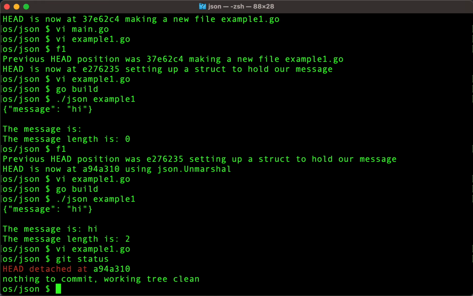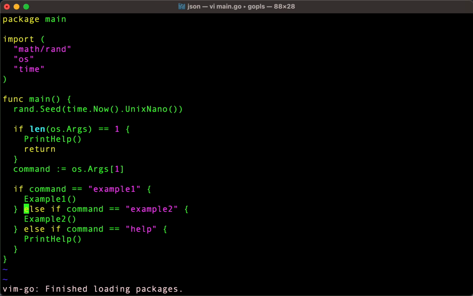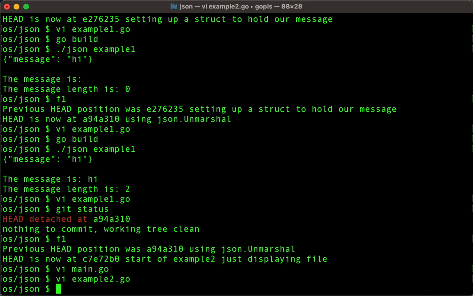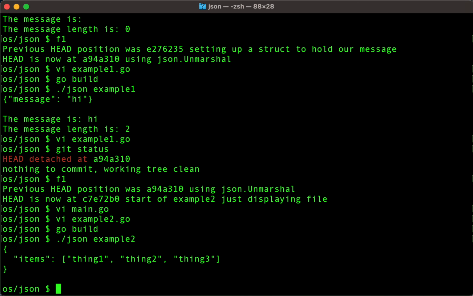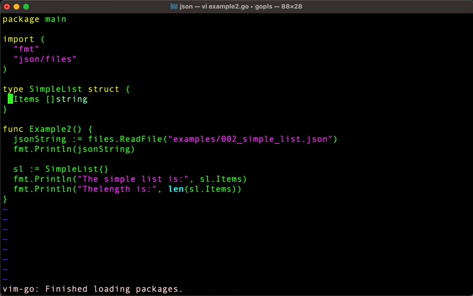Let's see what happens if we move on one more. Okay, so it looks like now we have an example 2. Wonderful. And do I have an example 2 file? I sure do. And if I run this, look at that, it's just printing it out. Okay, great. Now if I go forward one and I look at example 2, this time we have something